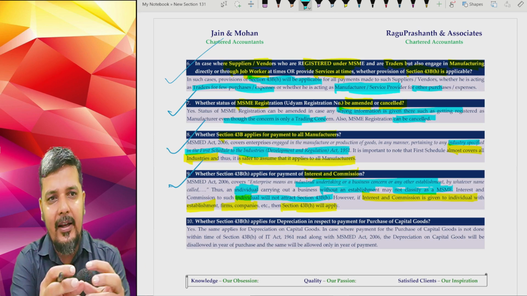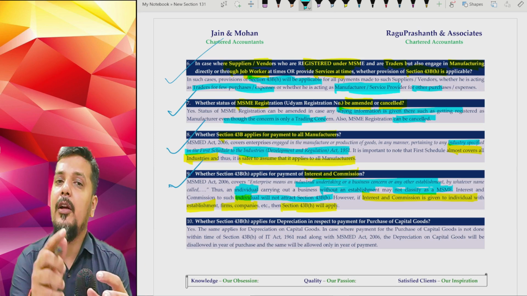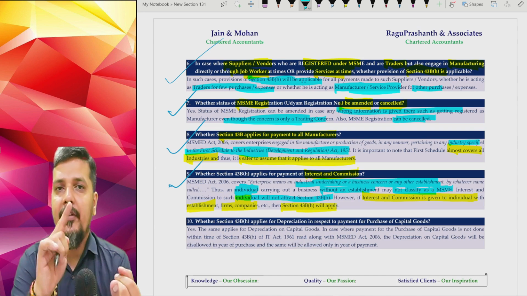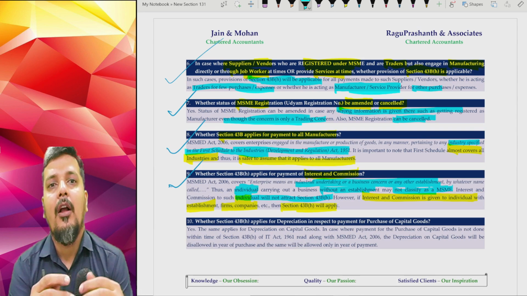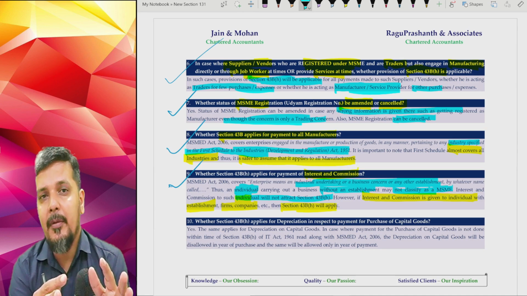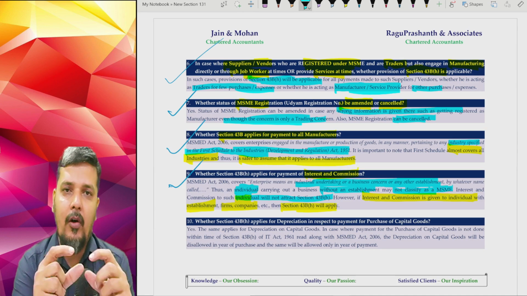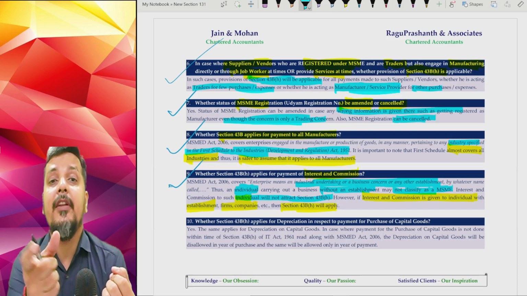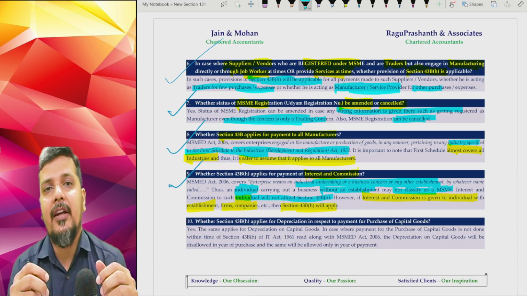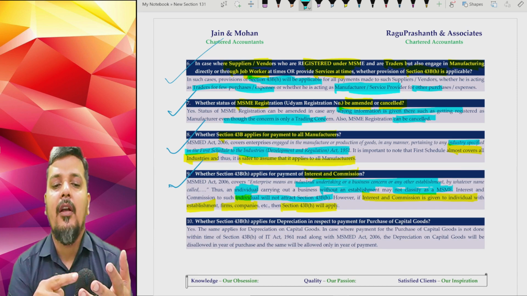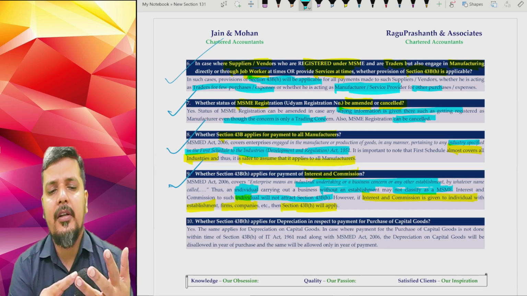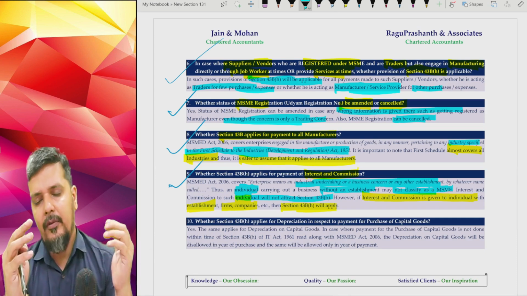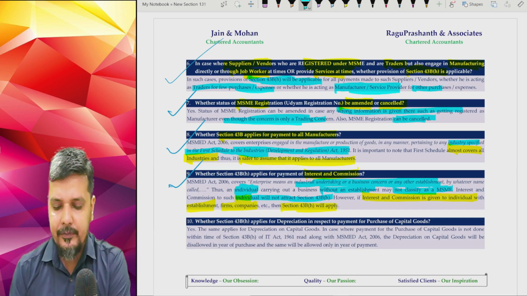But at least to that extent, you can defend your case. When interest and commission is paid to an individual not having an establishment, you can fight your case. It is advisable to make all the payments within the MSMED Act. If not, at least to that extent, you can fight your case. But if interest and commission is paid to an individual who has an establishment or premises, with or without a GST number, that is not relevant, or to firms or companies, surely 43BH will apply.